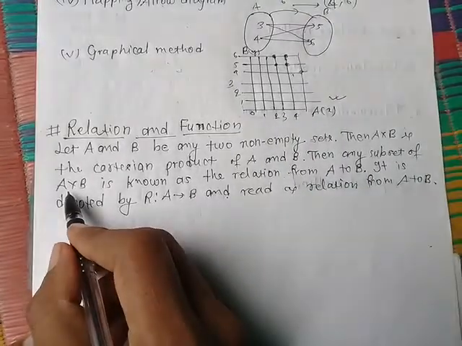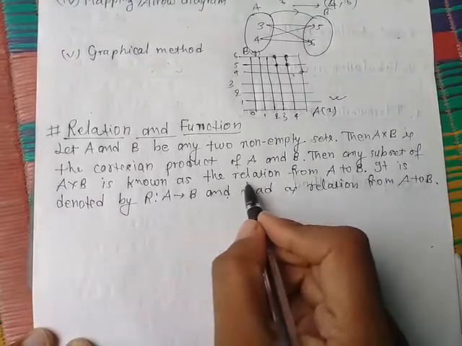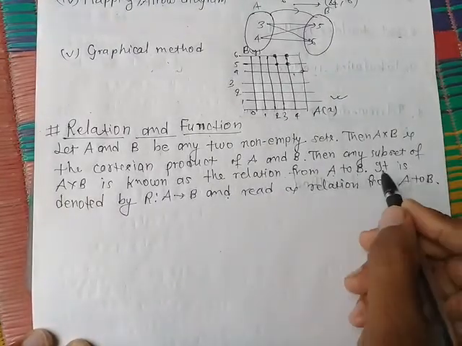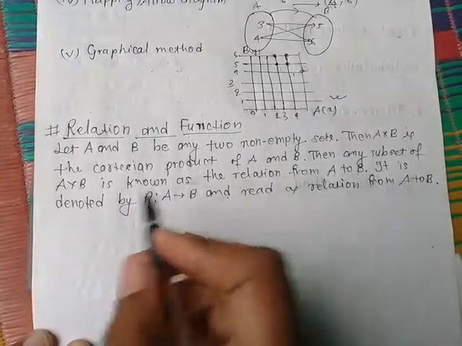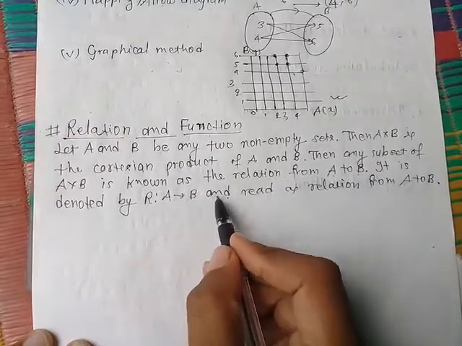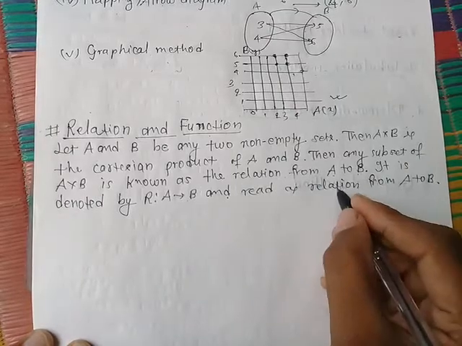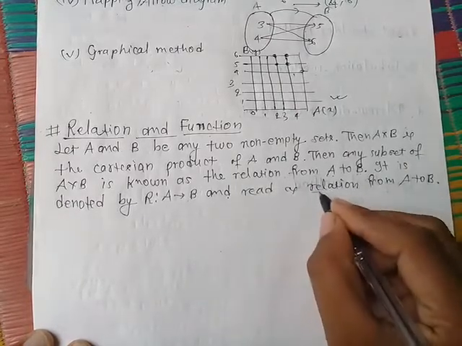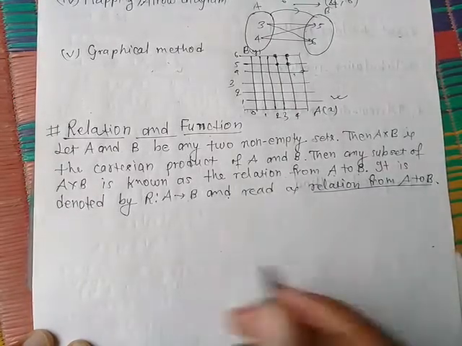It is denoted by R from A to B and read as a relation from A to B.